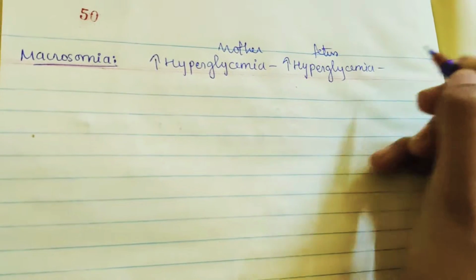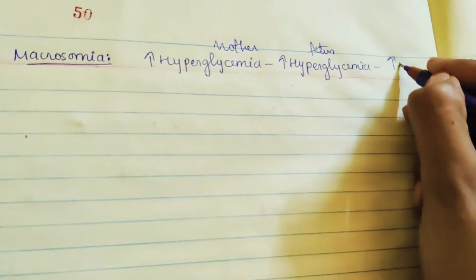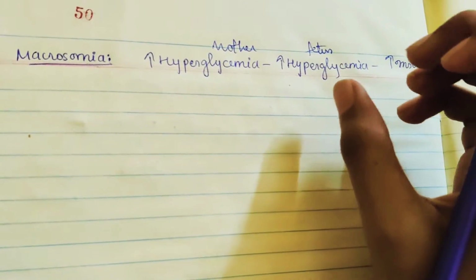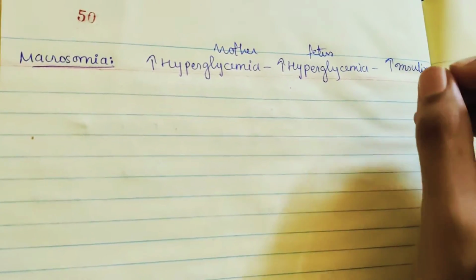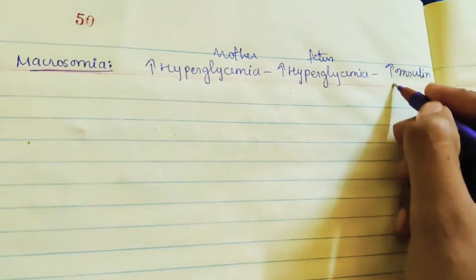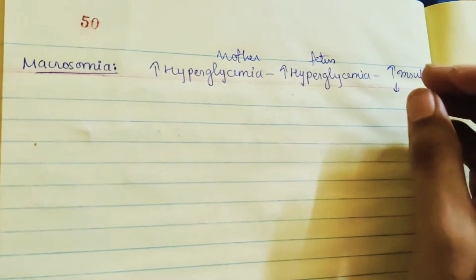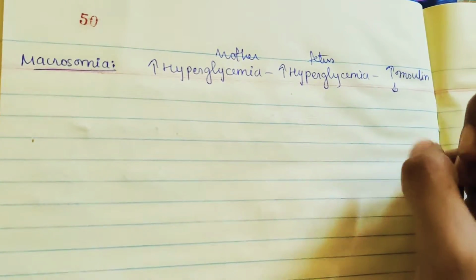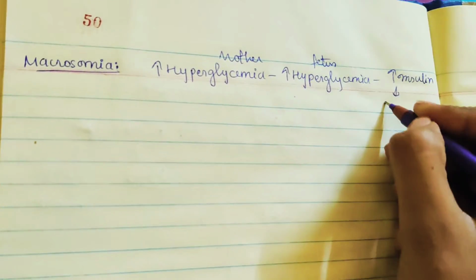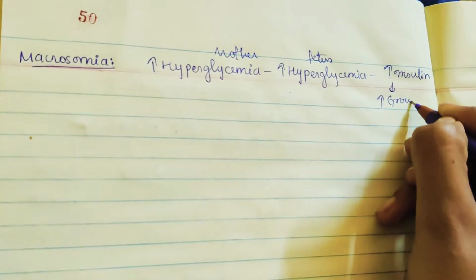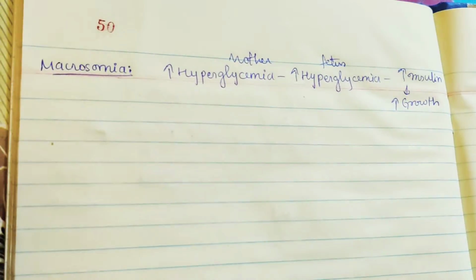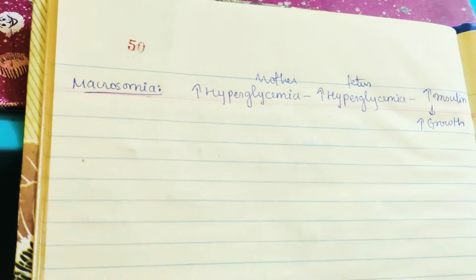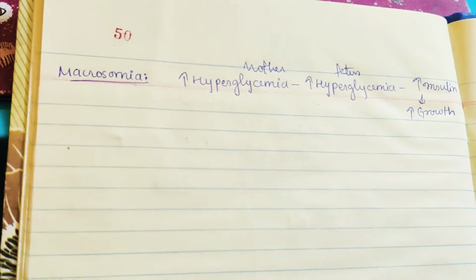So because of this, what happens? The fetus will start producing more insulin because there is more glucose now. It needs to clear this extra glucose into the cells, so it will start increasing insulin. Because of this more insulin, what happens? Actually, insulin is like a growth hormone, because it will lead to growth of the fetus. So there is more growth in the fetus, and this more growth is nothing but what is called macrosomia. So macrosomia is because of the diabetic mother, which is transferring to the fetus.